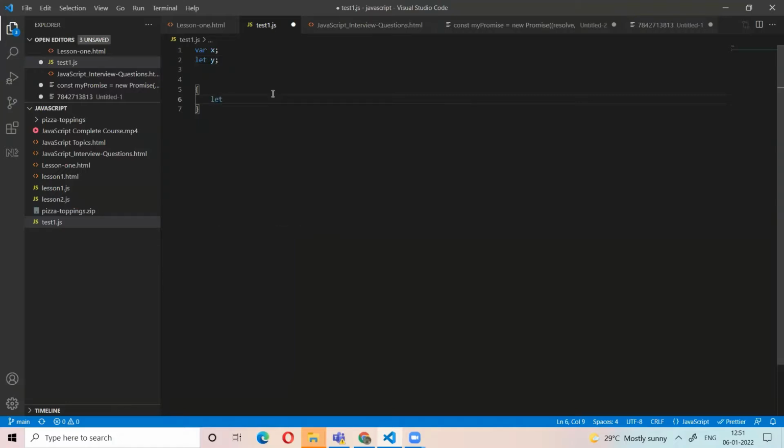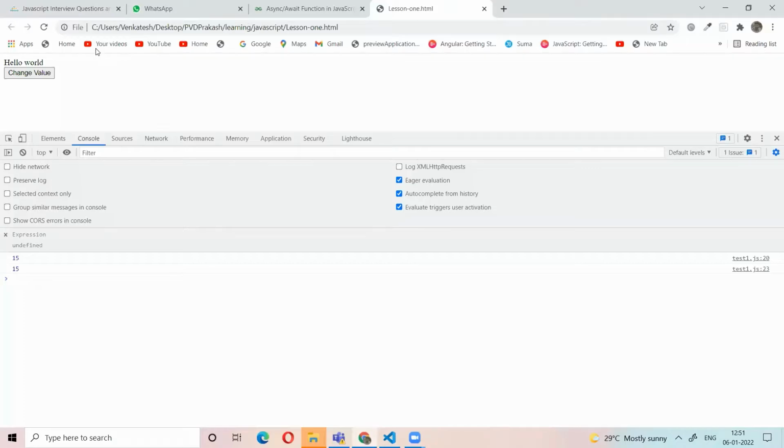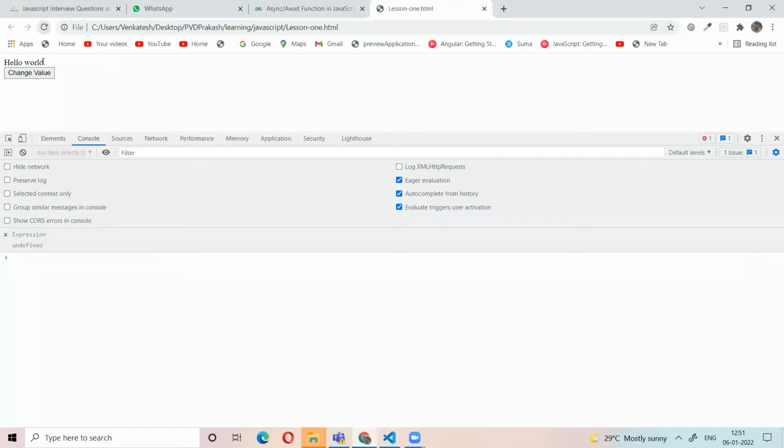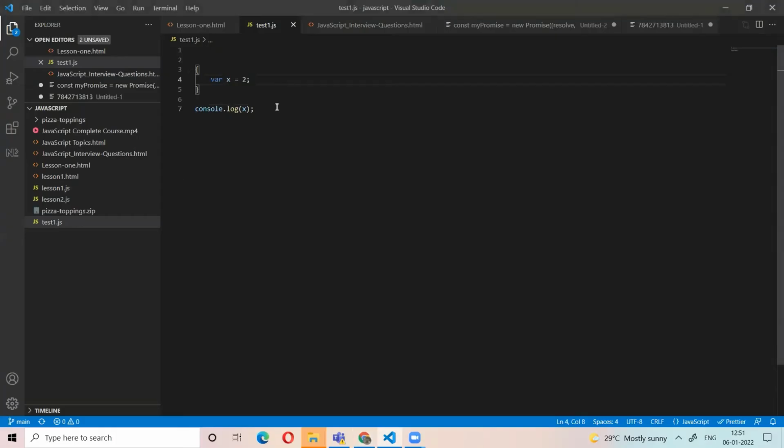Let x equal to something, we cannot use outside this block. Outside this block, it will give an error. But if you use var in the block level, we can access the variable outside the block also. That is the main difference between var and let. Let is newly introduced in ES6.